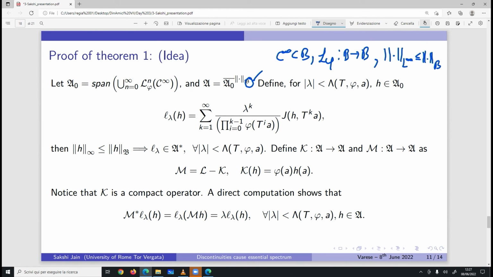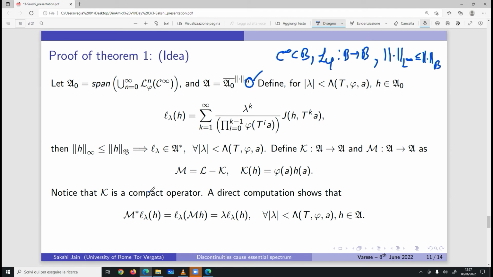If so, I consider A naught to be the span of C infinity. I'm giving the idea of the proof in a very simple setting, not the proof of the theorem as it is. So A naught I consider as the span of the union of L and C infinity, and A to be its closure with this B norm.